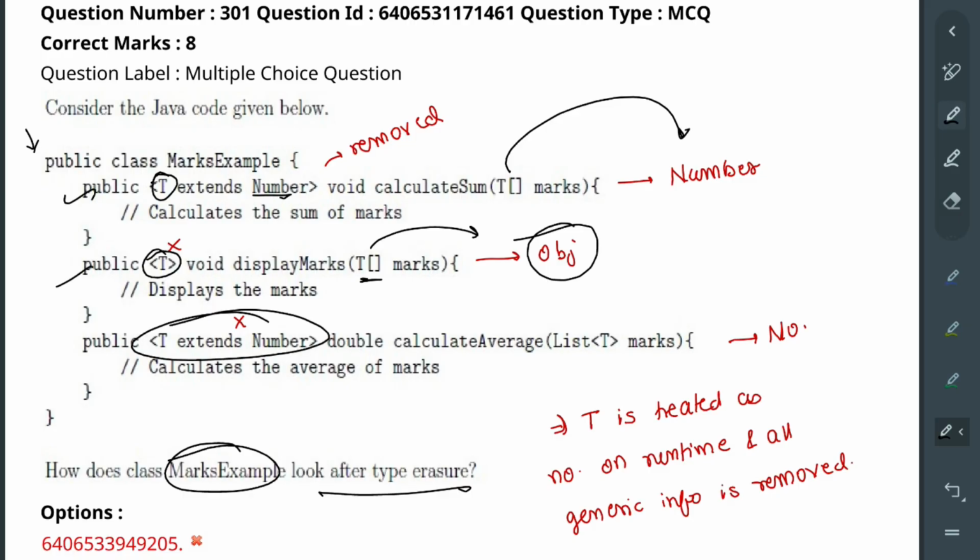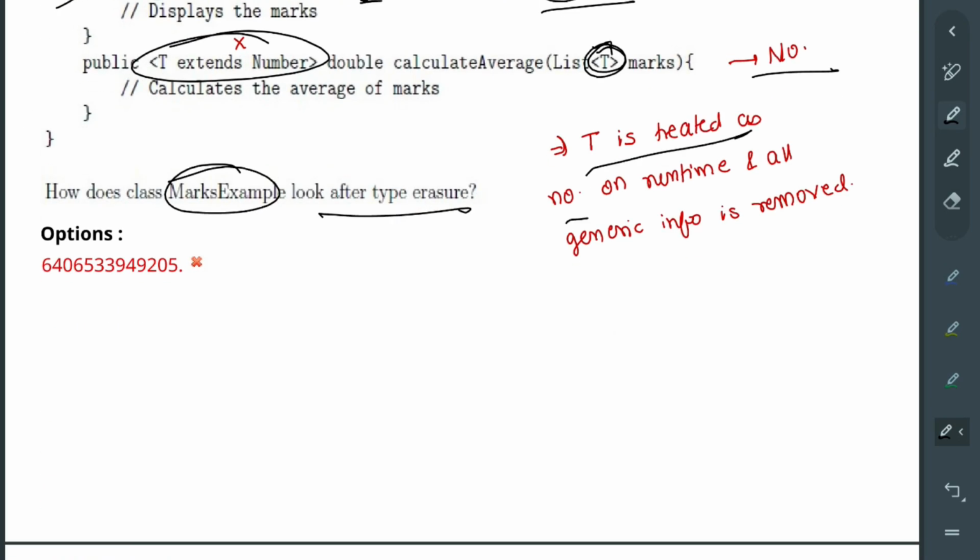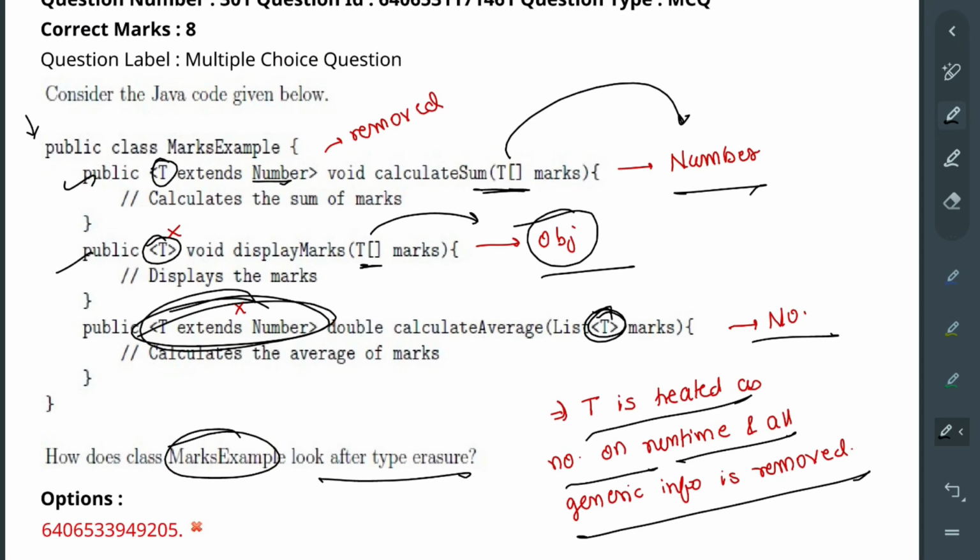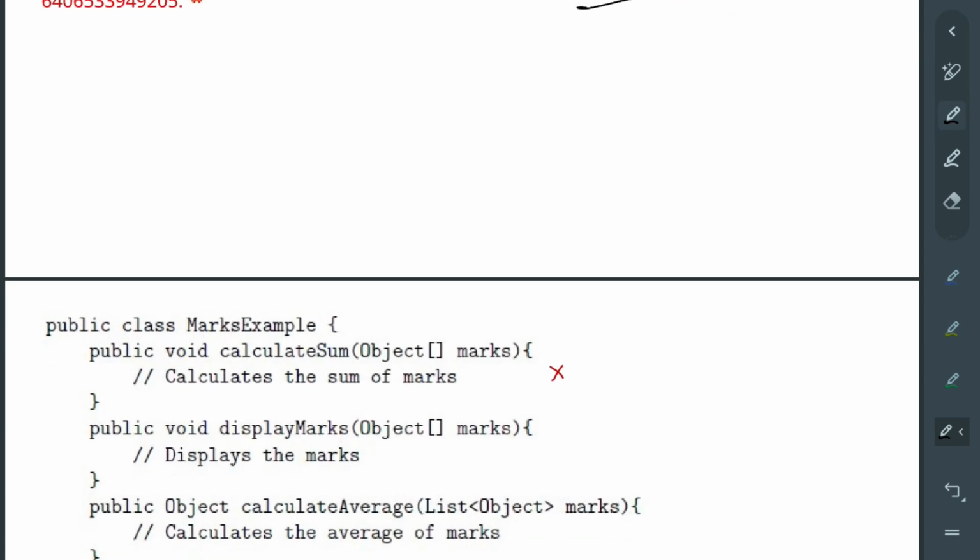Okay, T extends Number and List T, so basically this will contain numbers, and this will also contain a list of numbers. So the upper limit is Number for both of these, and the upper limit for this is Object. So T is treated as Number at runtime, and all generic info is removed. What is generic info? This is generic info, this is generic info, all of these generic infos are removed.